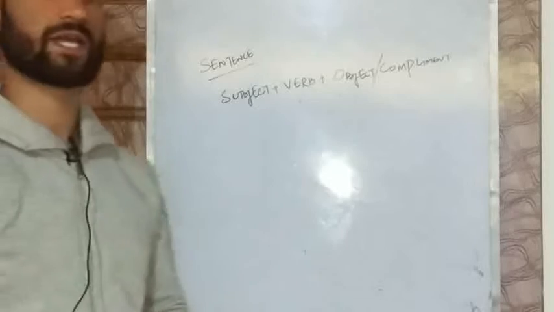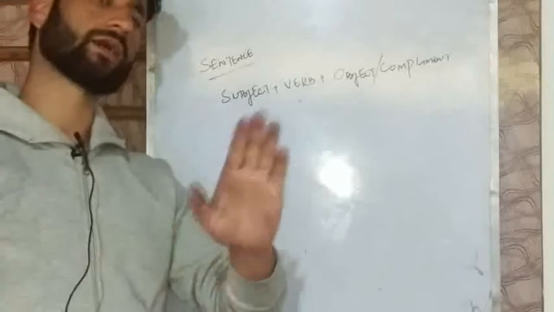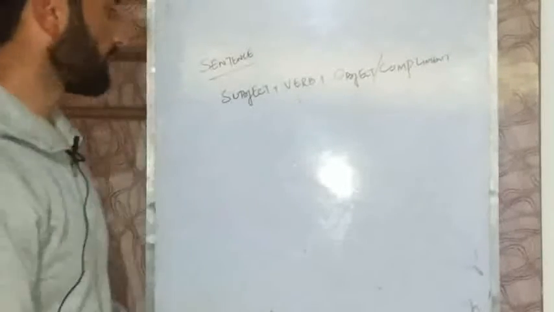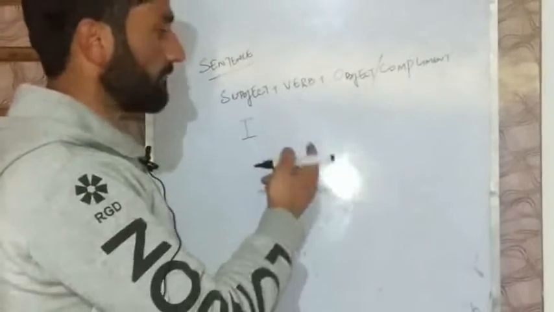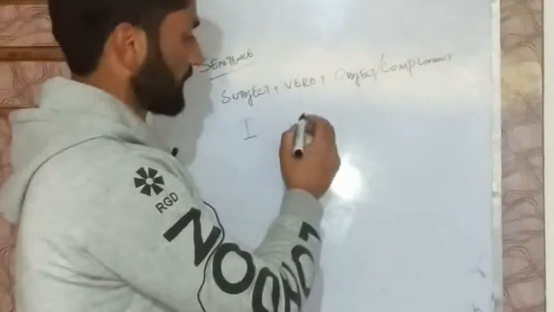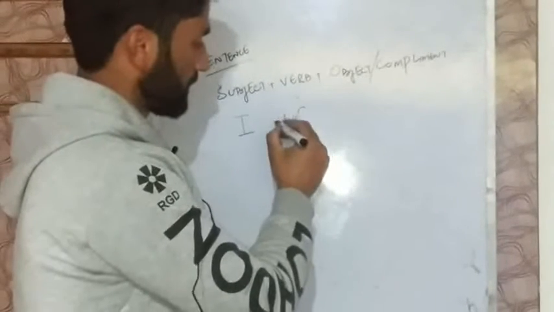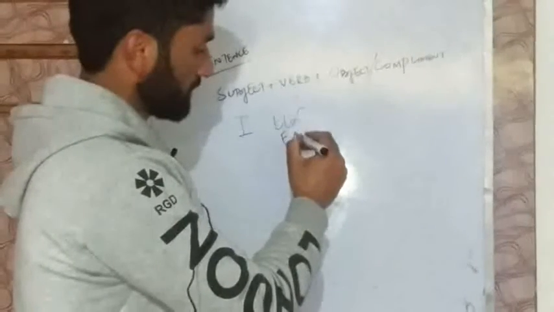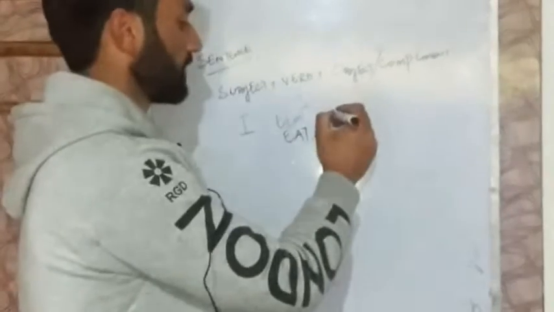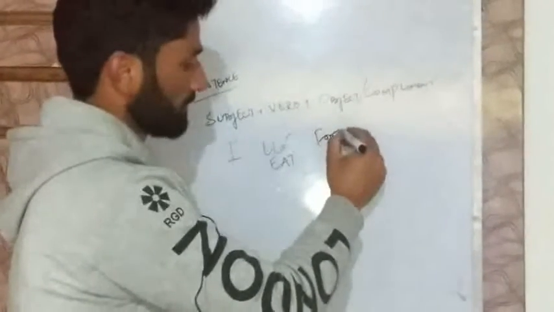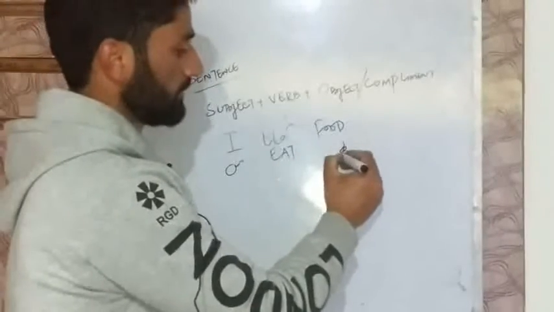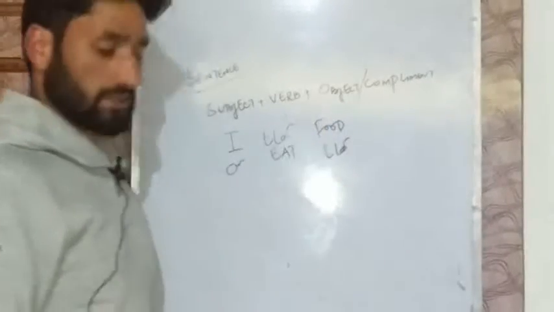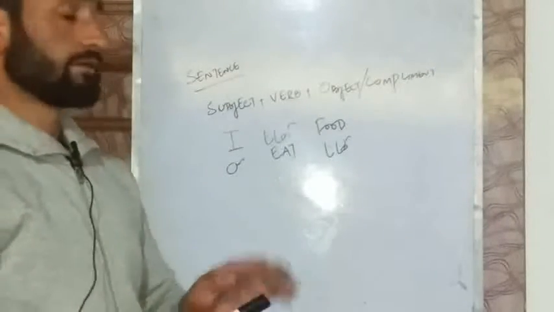For example, if I say, अगर मैं कहूँ यहाँ पे कि मैंने खाना खाया या मैं खाना खाता हूँ. So for example, मैं, the first thing is subject, is I. Then verb is खाता, is eat. Then खाना is food. मैं खाना खाता हूँ. So when we talk about these three things, these are very important.